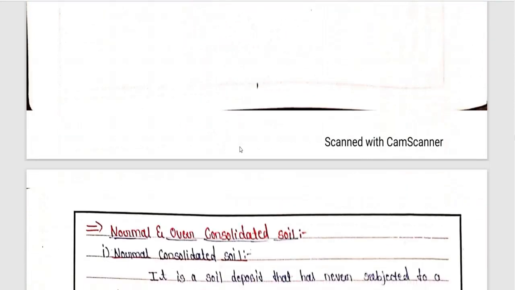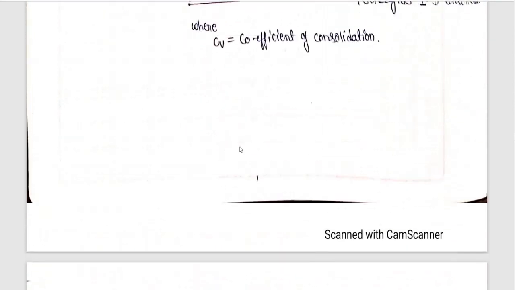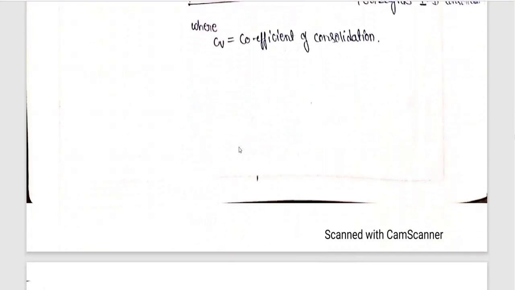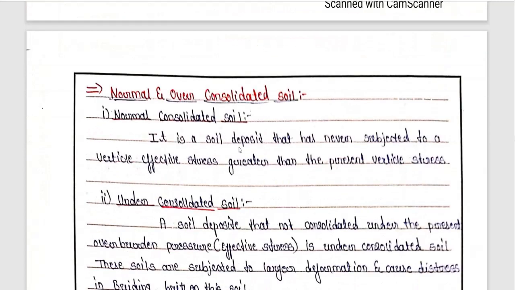Okay, so that's all about Terzaghi's one-dimensional consolidation equation. You can go through this equation, and you can further use it for solving problems also. After this, we are going to study about normal and over consolidated soil.